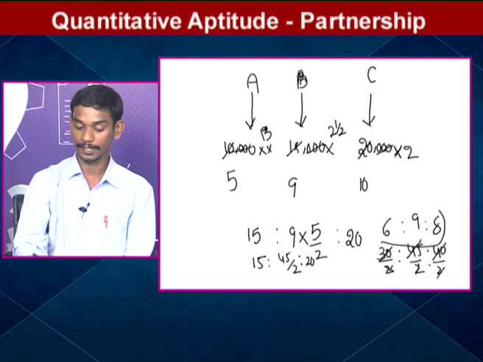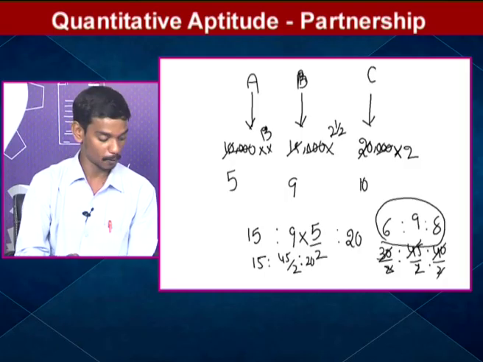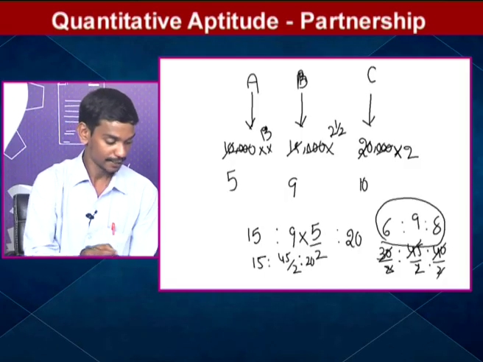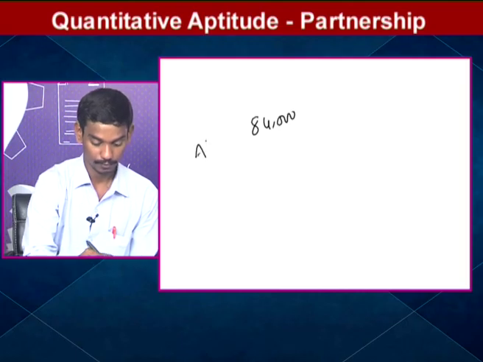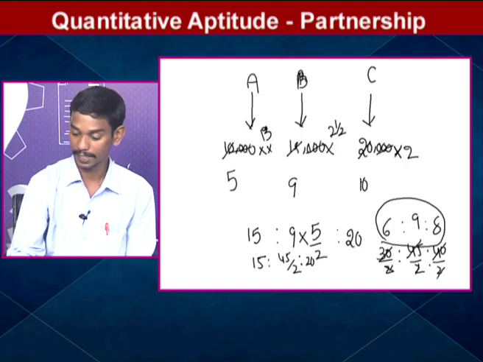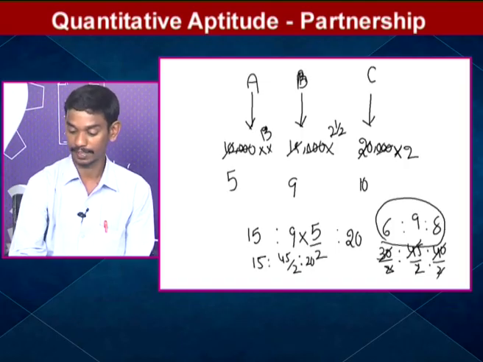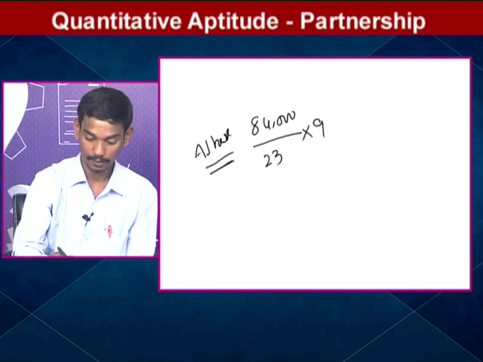What is the profit here? 84,000, and in this A's share. Profit will be distributed 6:9:8. 9 plus 8 is 17, plus 6 is 23. Is any cancellation there? 2 plus 3, no cancellation.